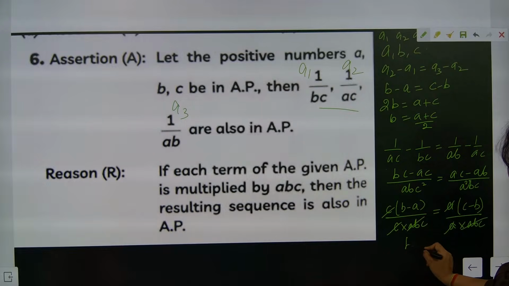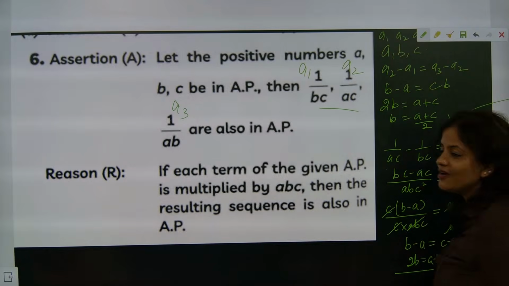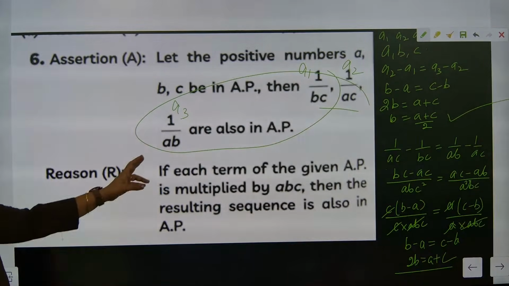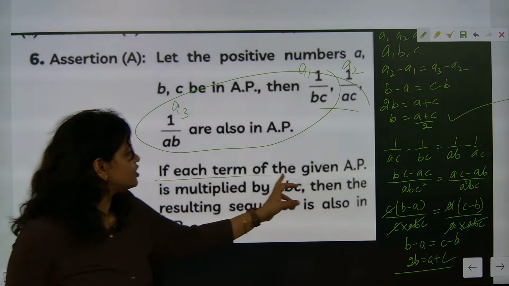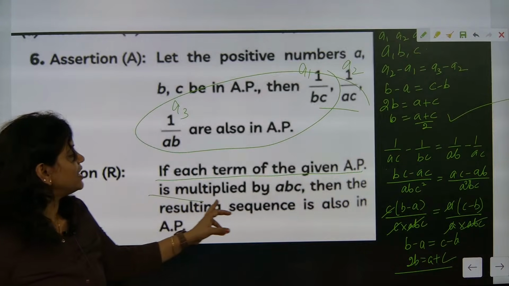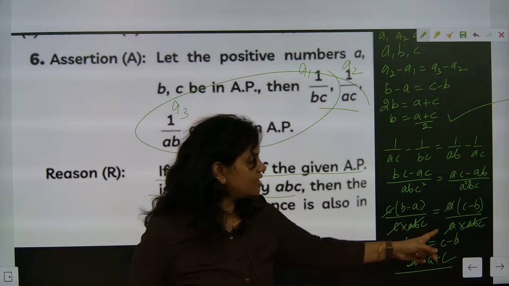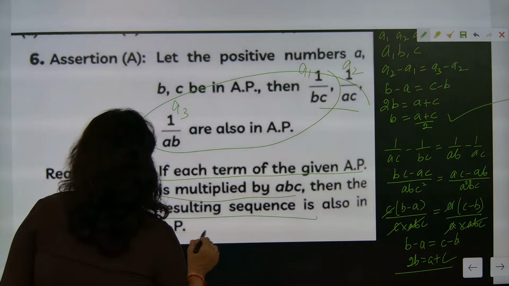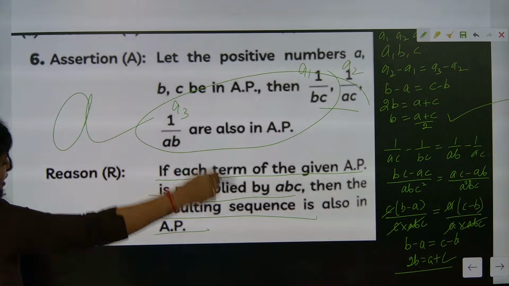So B minus A is equal to C minus B. So 2B is equal to A plus C, which is exactly equal to this situation. So 100% this is also in AP. So if each term of the given AP is multiplied by ABC, the resulting sequence is also in AP. So the answer is A.